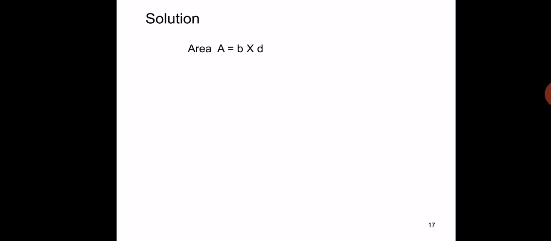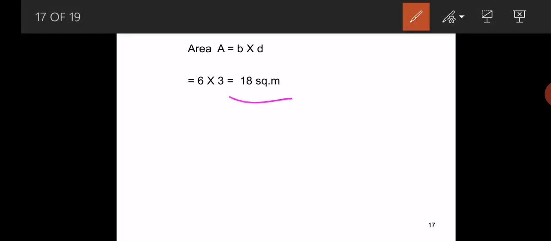First of all, we have to calculate the velocity of a fluid particle. According to the Chezy's formula, the velocity of a fluid particle is V is equal to C into root M i. Here M is the hydraulic mean depth, the ratio of area to perimeter. So first we will calculate the area and perimeter of the open channel. Area of the rectangular channel means breadth into depth, so 6 into 3 is equal to 18 square meters.